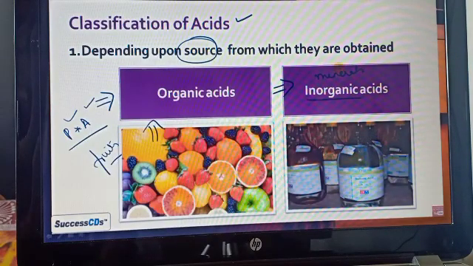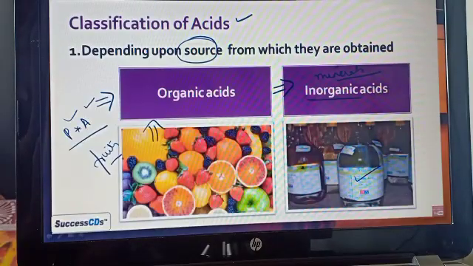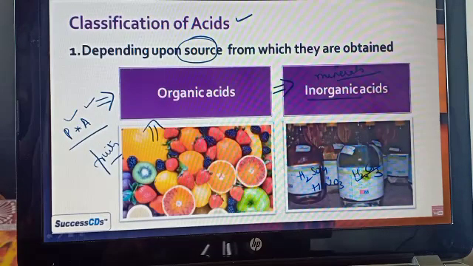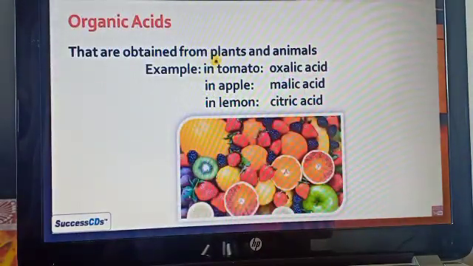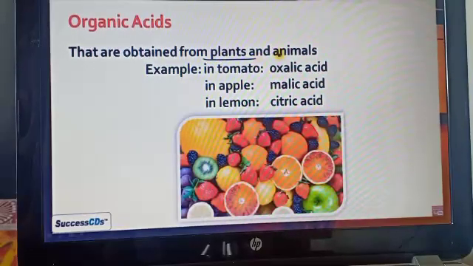Whereas the inorganic acid is obtained from the minerals present in the earth crust. If we have sulfuric acid, nitric acid, carbonic acid, these are all made up from the minerals, so they are all considered as inorganic acids, whereas the organic acids are obtained from the plants and the animals, as we discussed.